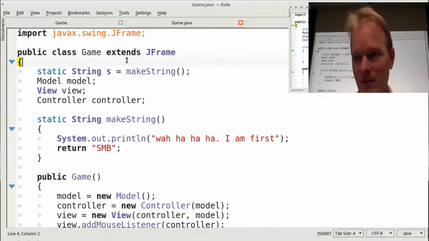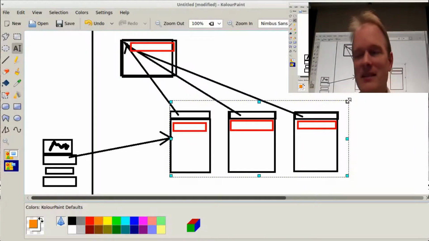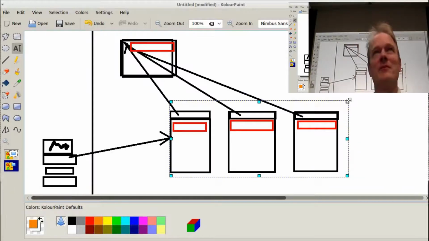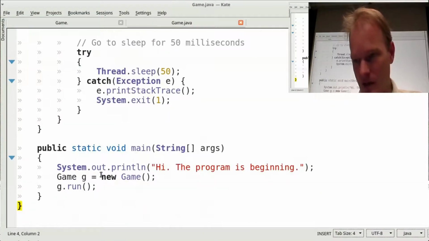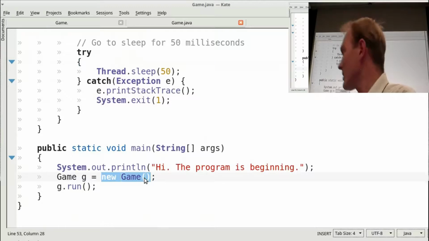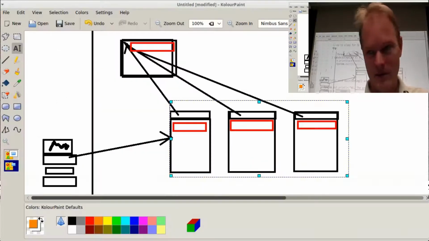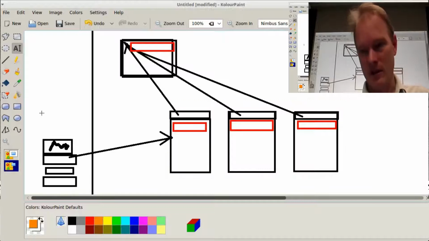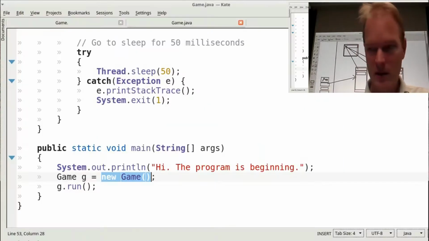Sure. Let's pretend these three objects are instances of type game, not instances of type tube. Okay? Every single time I call new game, it's going to make a new game object on the heap. So one of these squares, this one, or this one, or this one, occurred when I said new game.